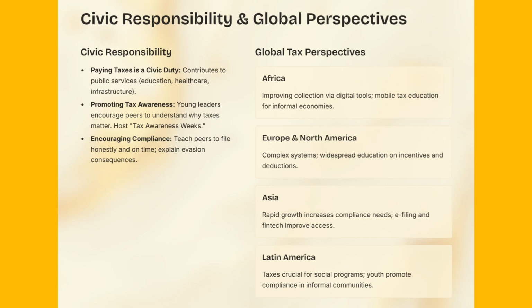Asia: rapid economic growth has increased tax compliance requirements for youth entrepreneurs. E-filing and fintech tools improve access to information and payments. Latin America: taxes are crucial for social programs, but awareness campaigns help youth understand their importance. Young leaders play a key role in promoting compliance in informal communities.